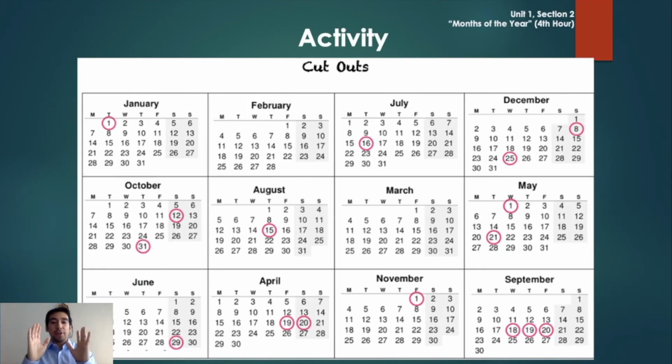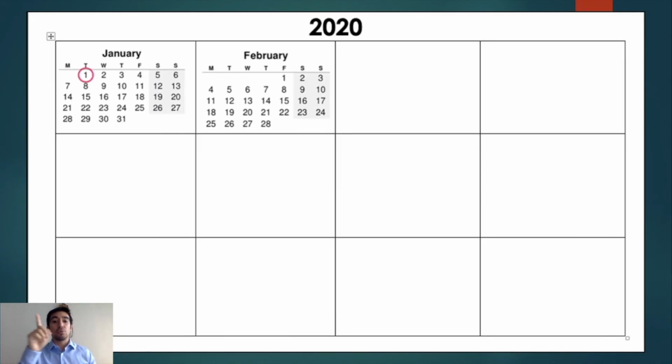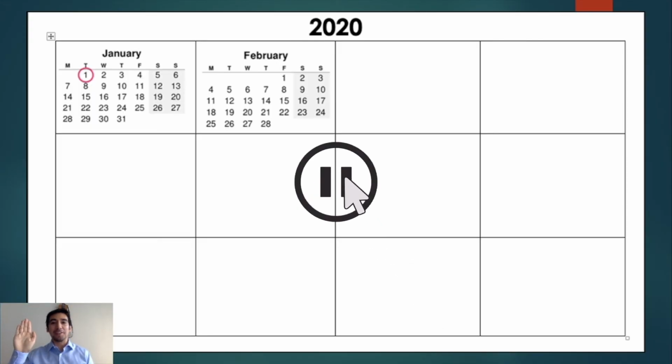You're going to find something like this. Or maybe something like this. And this will be the cutouts. Look at them. It says January, February, July, December, October. I think there is a mistake in here. Can you fix it? So cut these little months in the calendar and then paste them where they correspond. Here. So January, February. What's next? Cut them, paste them, and then we will check together. Pause the video here, and once you're ready, we will check together.